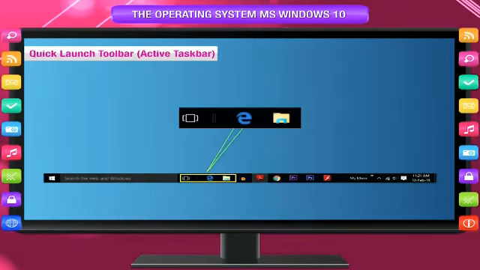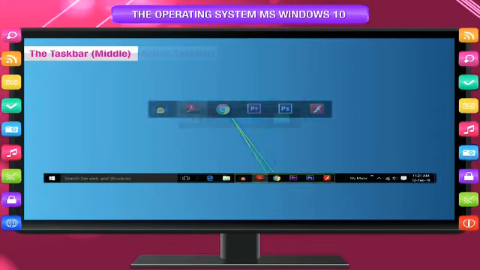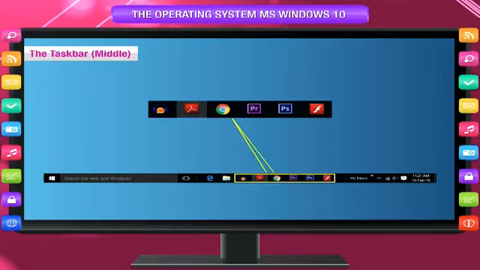Quick Launch Toolbar or Active Taskbar. The Quick Launch Toolbar, called Active Taskbar, is located on the taskbar when added and is a convenient way to open apps or programs. You can add or remove shortcuts in the Quick Launch folder to have easy access from the Quick Launch toolbar to the ones that you frequently use.